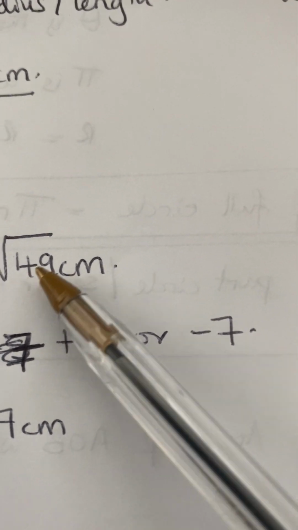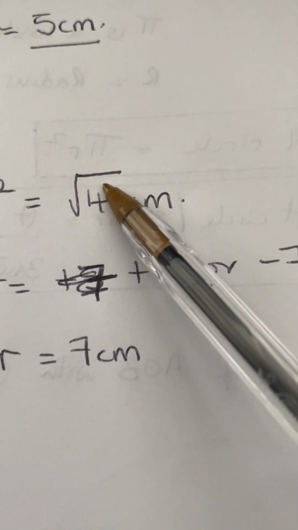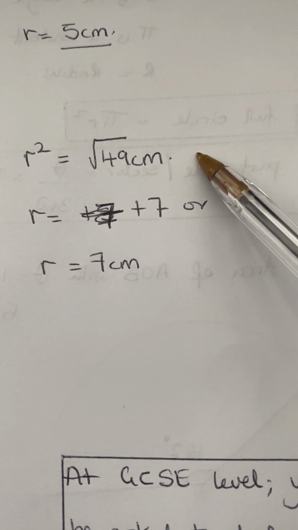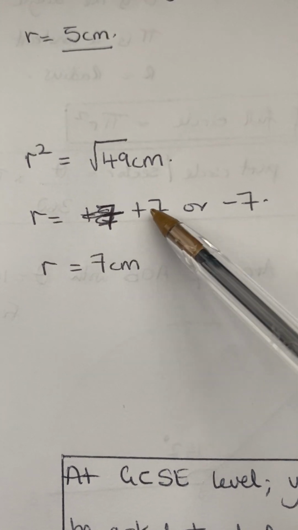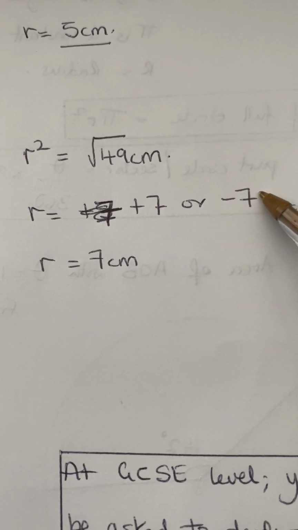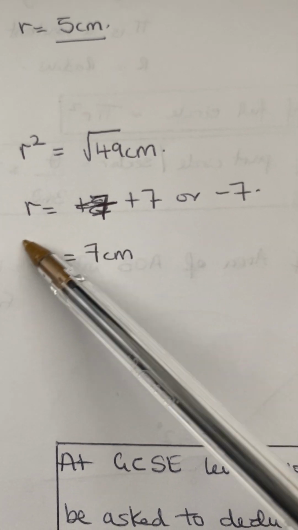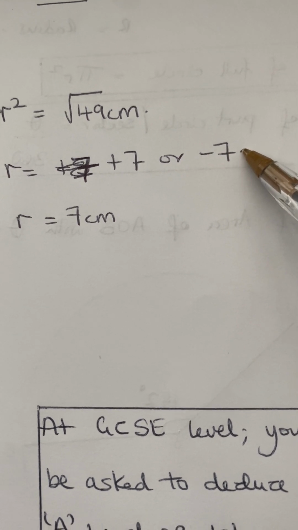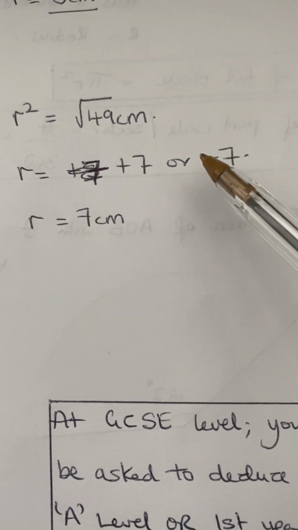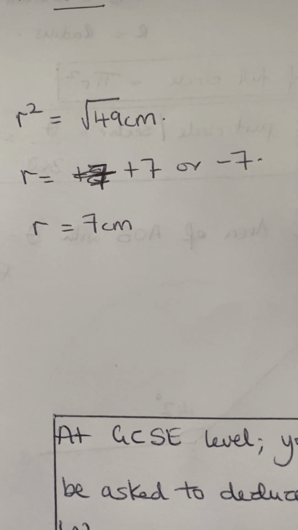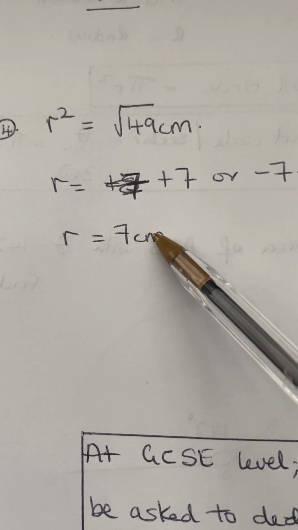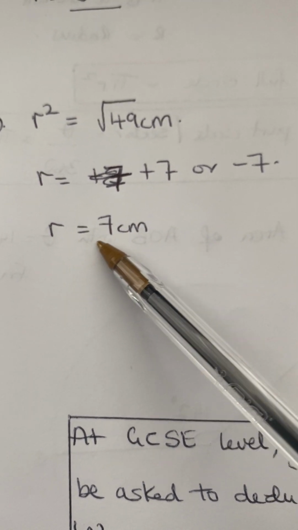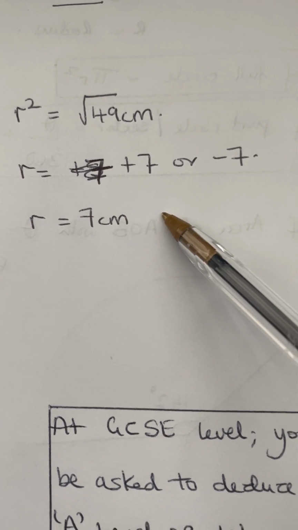Our last example for today for the starter part. r squared is 49, so r equals plus 7 or minus 7. Again, it's a length. You can have minus 7 pounds, but if you are talking about length, it can only be positive. So r will be equal to 7 centimeters.